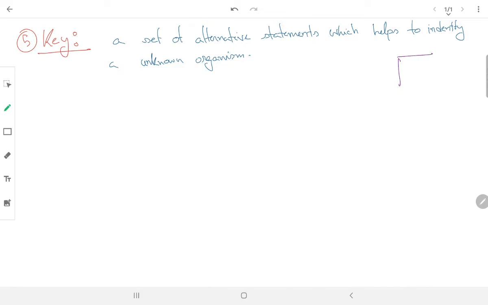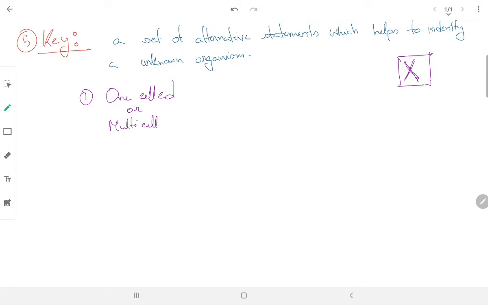Suppose you have found an organism, that is organism X. You don't know which kingdom this organism belongs to, and you want to identify the kingdom with the help of a key. So how are we going to do it? We are going to ask a few questions or a few couplets. First question that you are going to ask, I'm not writing it in whole, I'm just writing it in short: is it one-celled or multicellular?